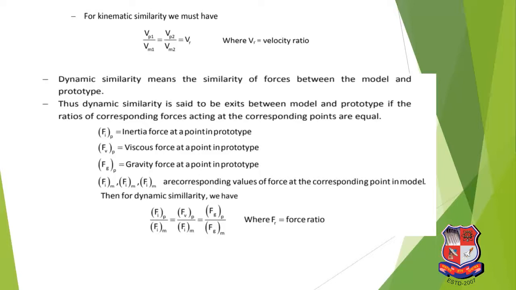Then the dynamic similarity. Dynamic similarity exists between model and prototype if the ratio of forces at corresponding points are equal. It means forces between model and prototype are similar. That is called dynamic similarity. These are the different notations of forces of model and prototype, and this is the mathematical form of dynamic similarity.